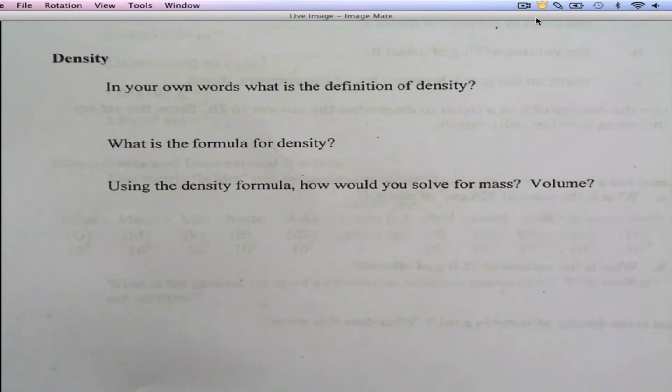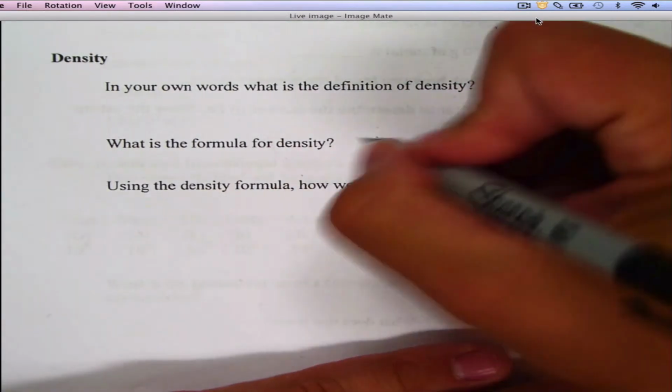Now density is kind of famous due to the fact that Archimedes used density and the water displacement idea to help find a gold crown. We talked about that story in class, but if you want to, look it up on any YouTube bit, there are some stories out there so you can watch it. It's kind of interesting, and it's a good story to get you into the idea of what density is all about.